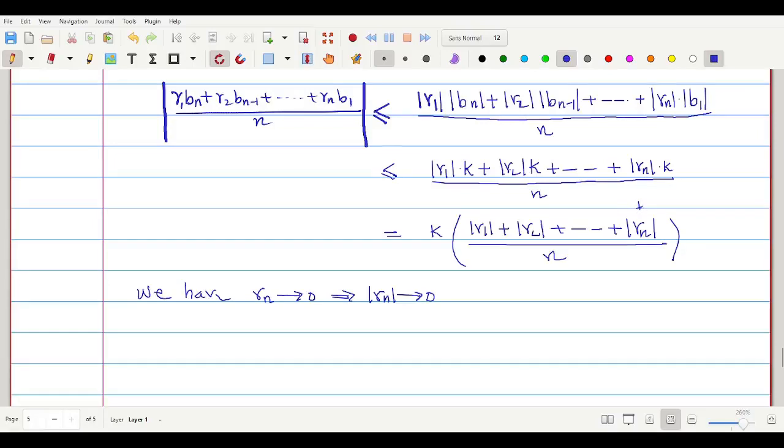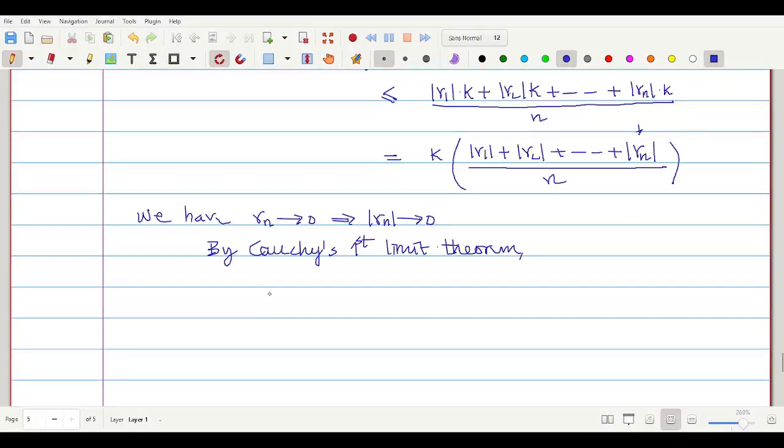Then by Cauchy's first limit theorem, this implies that modulus of r1 plus modulus of r2 plus dot dot dot plus modulus of rn, divided by n, this fellow will converge to 0.